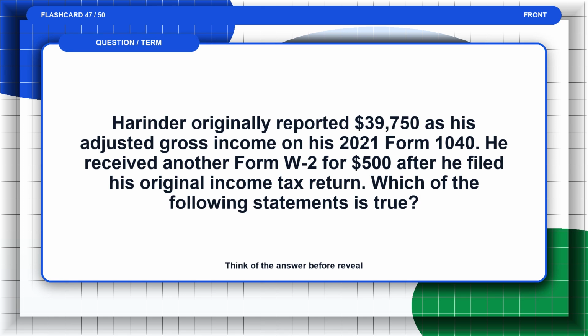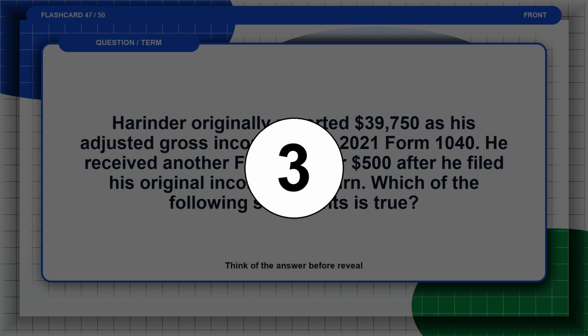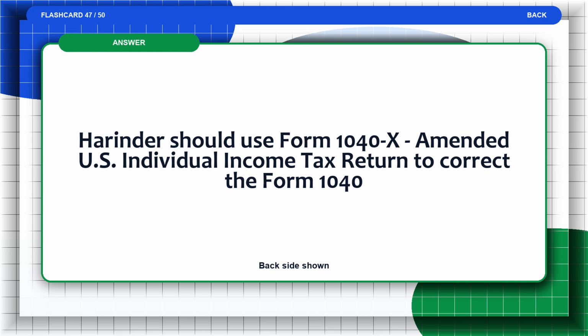Flashcard 47. Harinder originally reported $39,750 as his adjusted gross income on his 2021 Form 1040. He received another Form W-2 for $500 after he filed his original income tax return. Which of the following statements is true? Think of the answer before the reveal. The answer is, Harinder should use Form 1040X amended U.S. individual income tax return to correct the Form 1040.